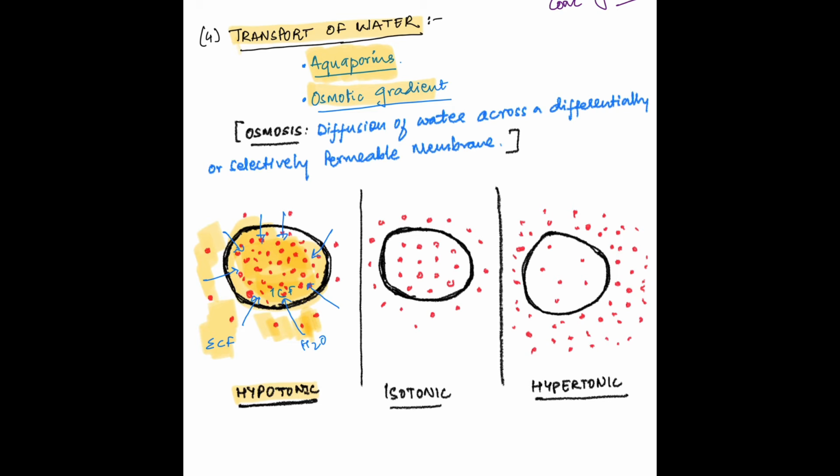In the next example, ECF is isotonic, that is, the number of solutes inside the cell and outside the cell is similar. In this case, there is no net movement of water in or out of the cell. And in the third example, ECF is hypertonic, that is, number of solutes outside the cell is more than the number of solutes inside the cell. Here water moves from inside to outside of the cell. Water moves from ICF to ECF.